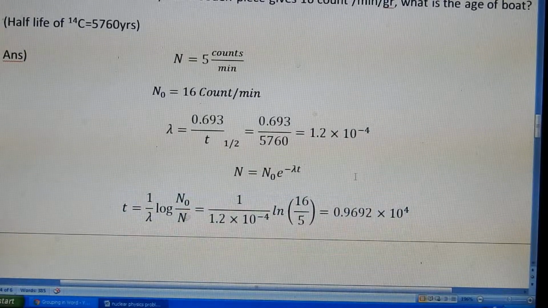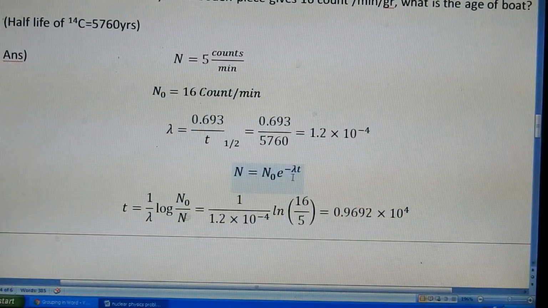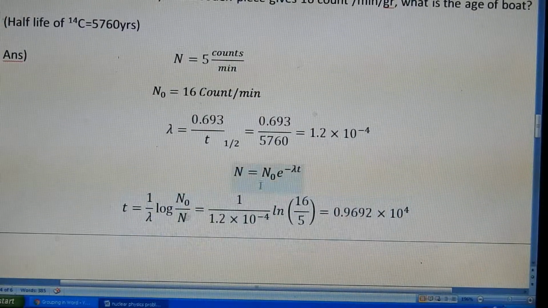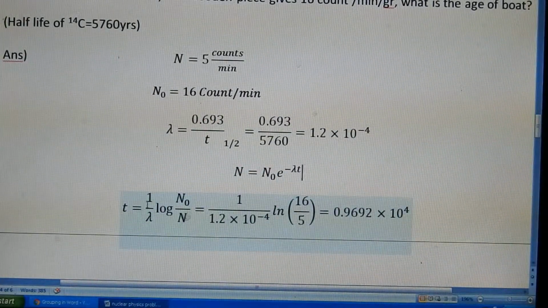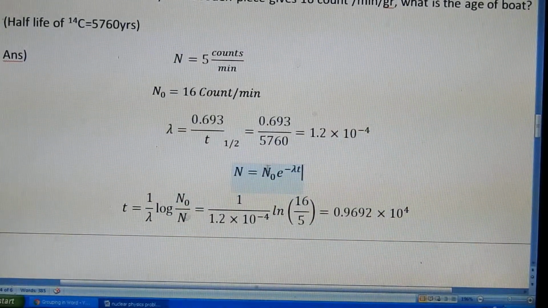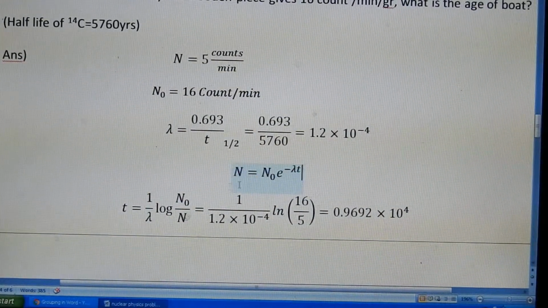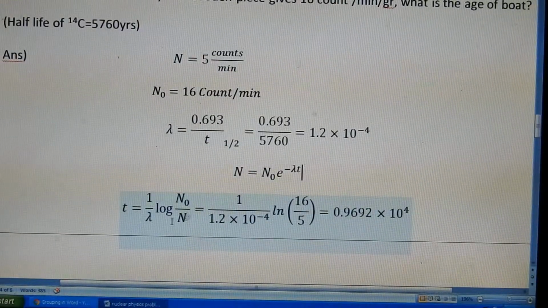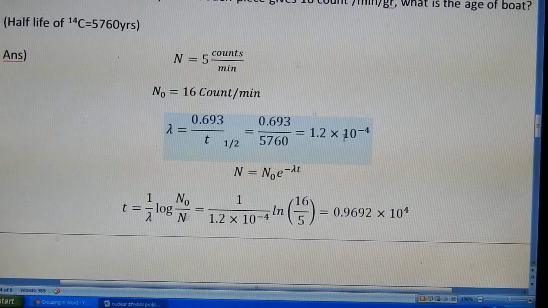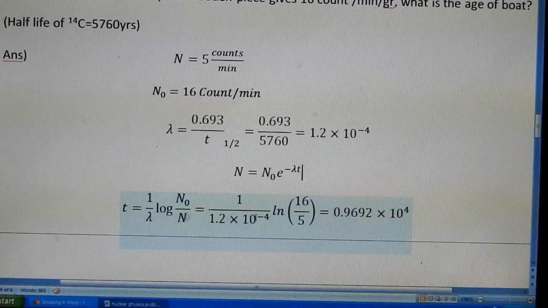Now N is equal to N naught into e to the power of minus lambda t, a well-known equation. If you simplify it by taking the natural logarithm, we get t is equal to 1 by lambda log of N naught by N. So 1 by lambda, 1.2 into 10 to the power of minus 4, we already got that, we are substituting here.